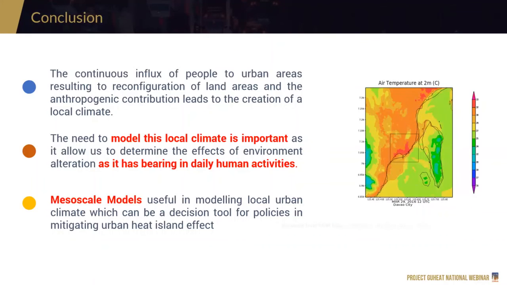Now, in conclusion, because of the urbanization that's happening, the trend for urbanization will continuously happen. Because of this continuous influx, there is a reconfiguration of land areas or the land cover. And dadagdagan pa natin ng anthropogenic contribution for cars, AC system, it creates a unique local climate. Now, this has an effect in our daily lives. That's why it's very important for us to model this so that we can better understand how it affects us and how we can make a mitigation strategy. One of the models that we can use is a mesoscale model or WRF, which we can use as a decision tool for creating policies or projects in mitigating urban heat island effect.